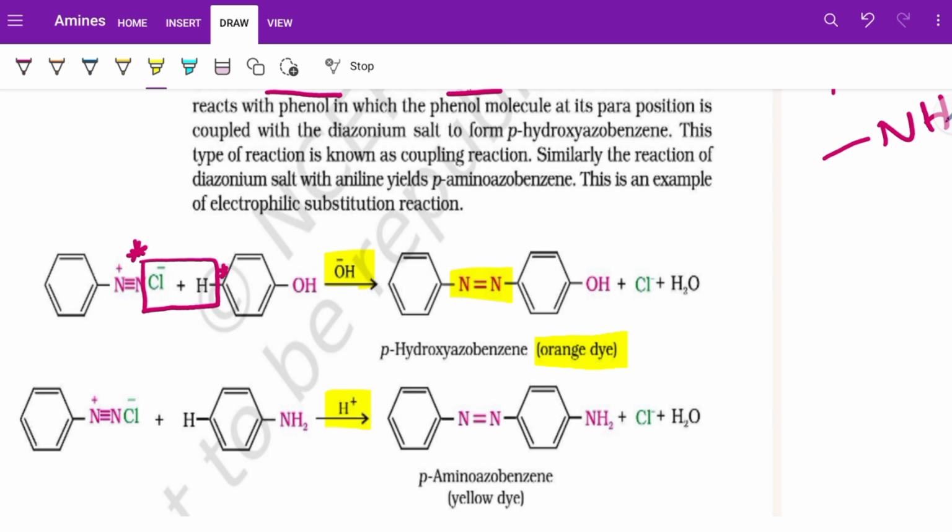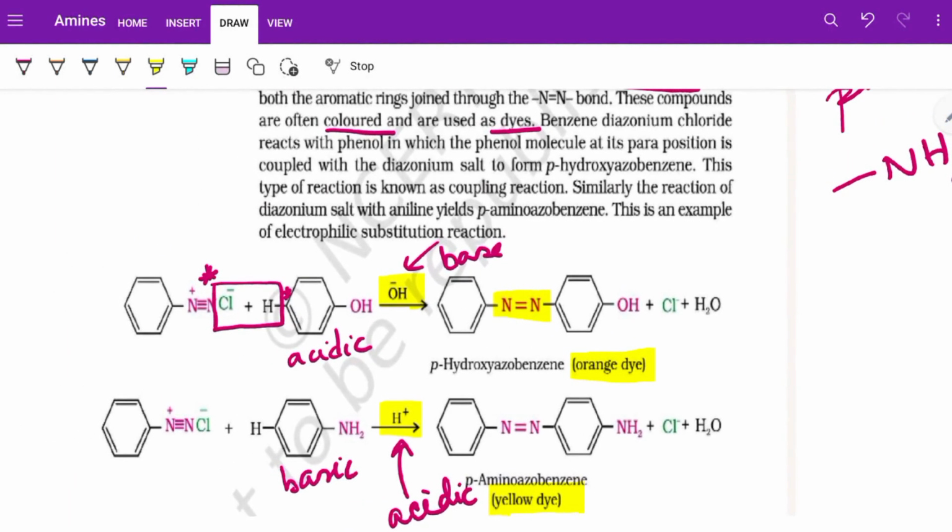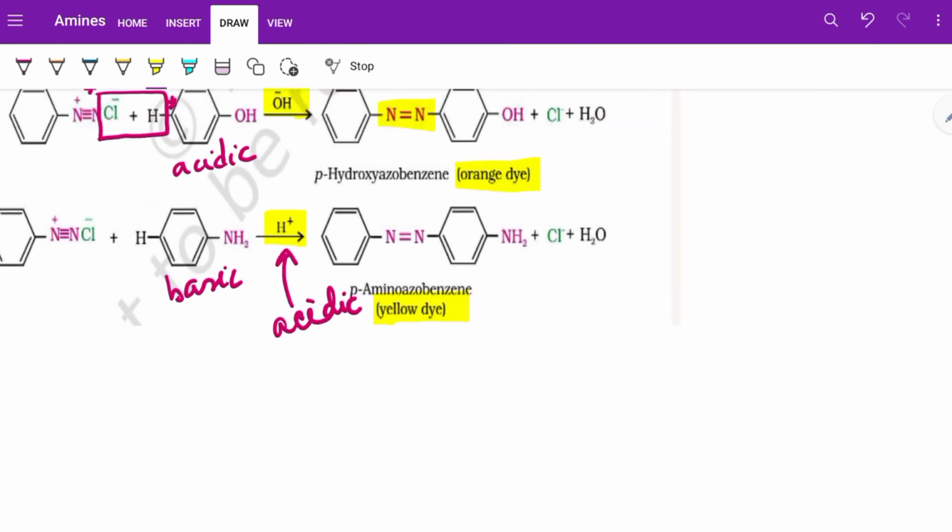Because phenols are acidic in nature, so they dissolve in basic medium, and aniline is basic in nature, so it dissolves in acidic medium. What you obtain is a yellow dye for aniline and an orange dye for phenol, and this can be used as a distinguishing test for phenol and aniline. This is an example of an electrophilic substitution reaction.